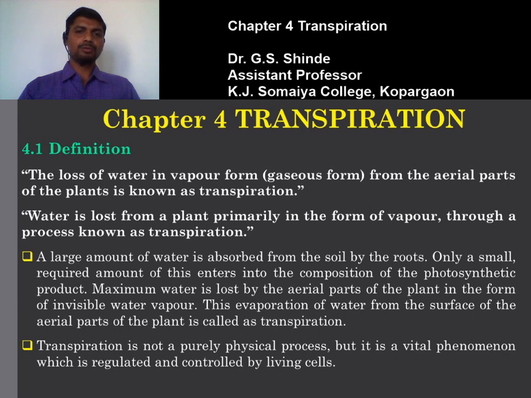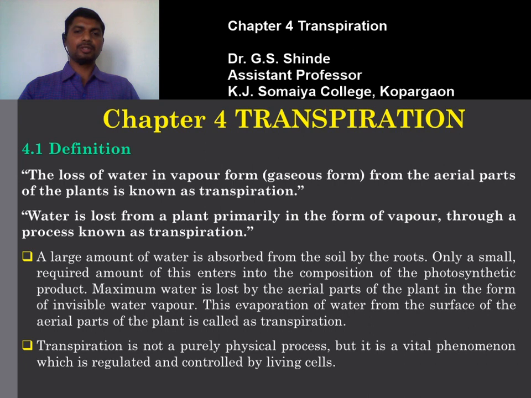So water forms one of the components in the photosynthetic product. Only a small required amount of the absorbed water enters into the photosynthetic product, and the maximum water is lost by the aerial parts of the plant in the form of invisible water vapors.